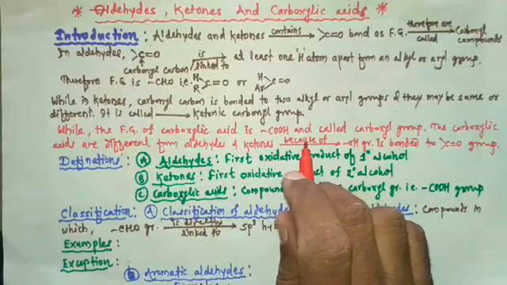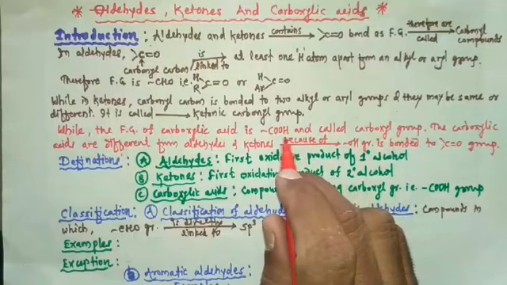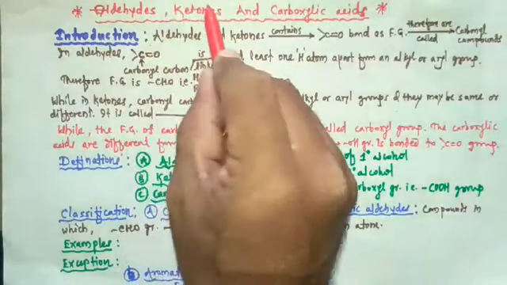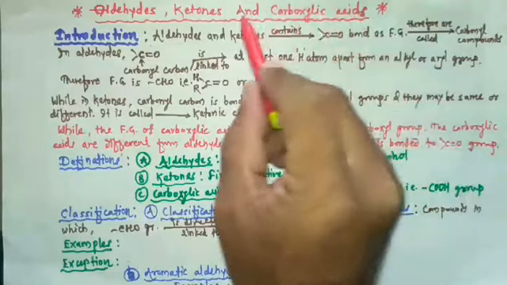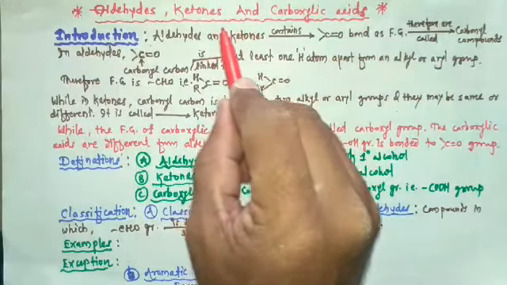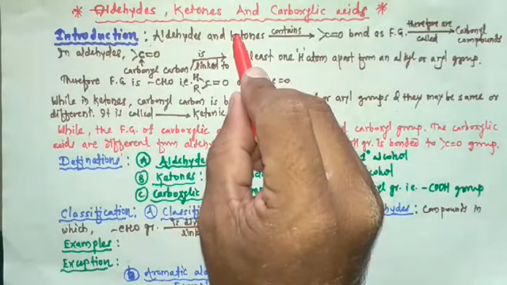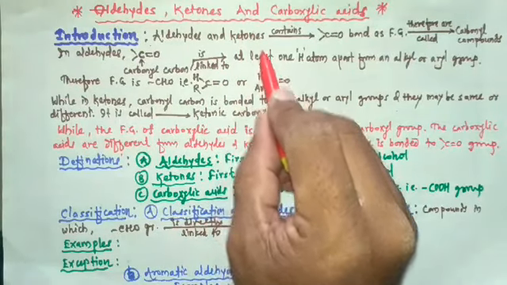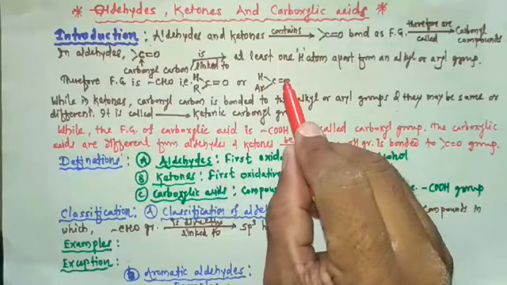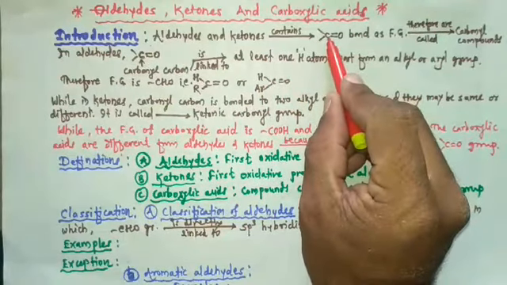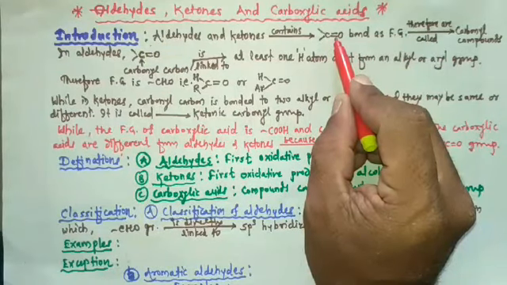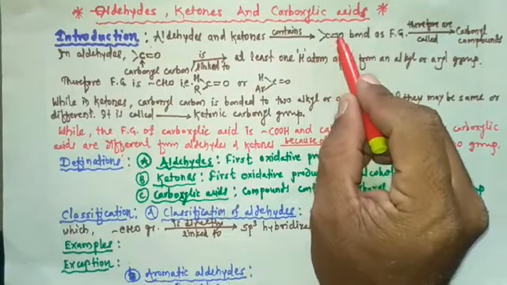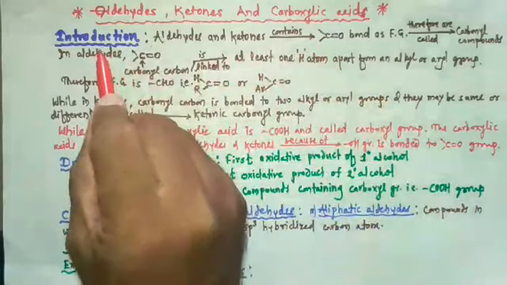Today we are going to study a new topic and its name is aldehydes, ketones and carboxylic acids. In this topic we are going to study organic compounds containing a carbon-oxygen double bond, that is the C double bond O group, and such a group is called the carbonyl group. So let's start with the introduction of this topic.